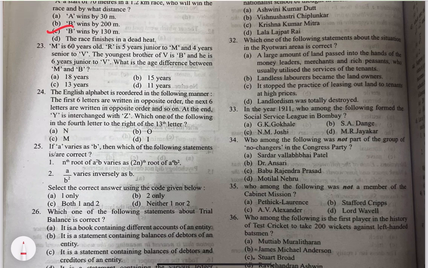For 23 here, M is 60 years old, R is 5 years junior to M and 4 years senior to B. The youngest brother of B is B and he is 6 years junior to B. What is the age difference between M and B?